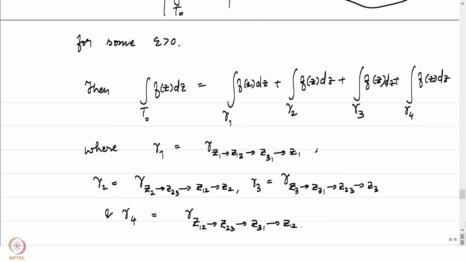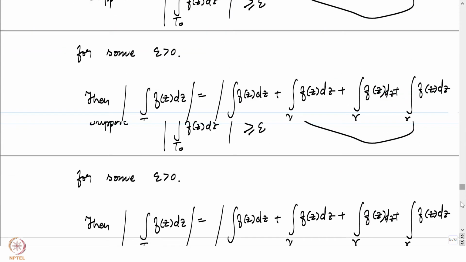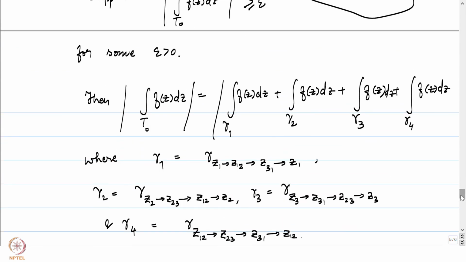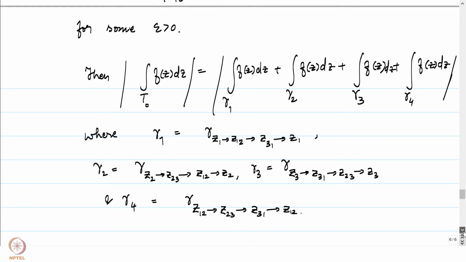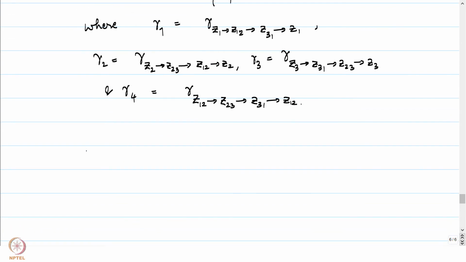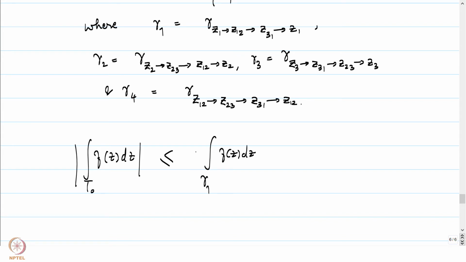And by triangle inequality, this is less than or equal to the sum of the absolute values of the individual integrals. So let me just write that down. The absolute value of the integral of f of z dz over T0 is less than or equal to the absolute value of the integral over gamma 1 of f of z dz plus dot dot dot plus the absolute value of the integral of f of z dz over gamma 4.